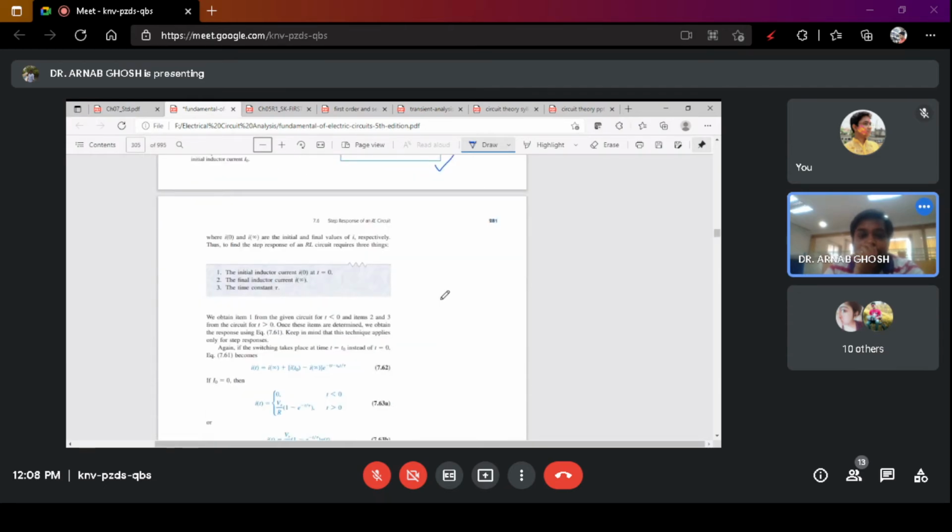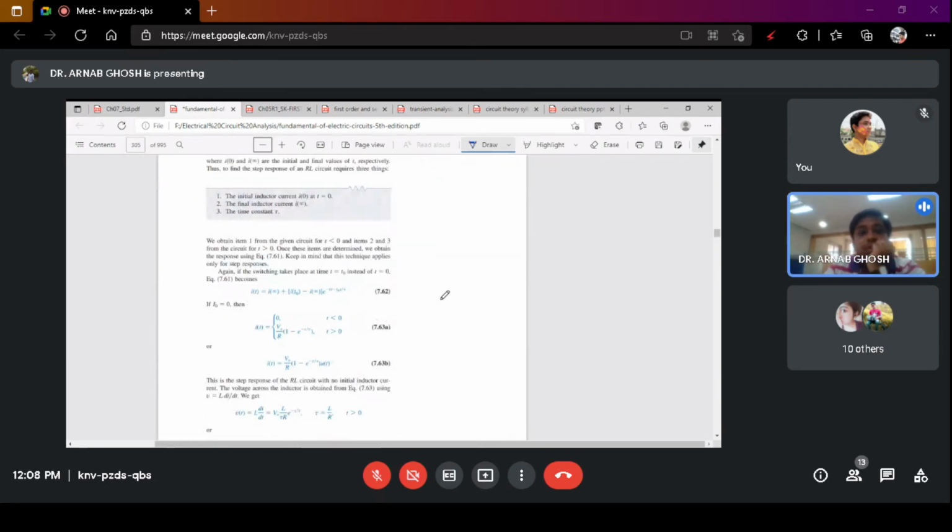So if your I0 is 0, that is, if you do not have any stored current, then at t less than 0, i(t) is equal to 0, and at t greater than 0, i(t) is equal to Vs by R times 1 minus e to the power minus t by tau. So please everybody go through this.